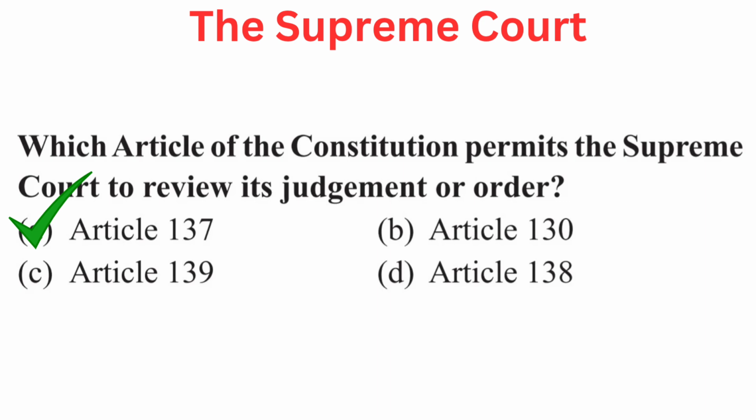Your question is which article of the Constitution permits the Supreme Court to review its judgment or order? Your options are A Article 137, B Article 130, C Article 139 or D Article 138. Right answer is A Article 137.